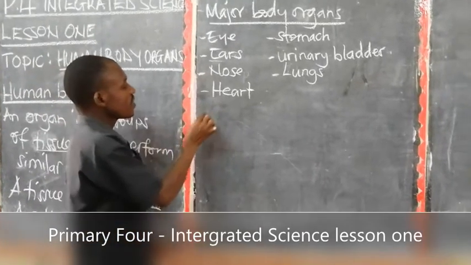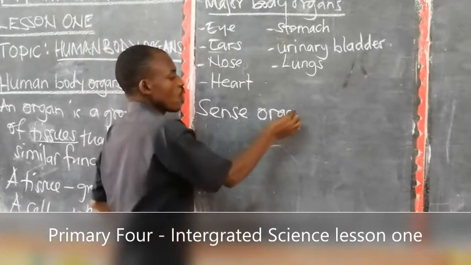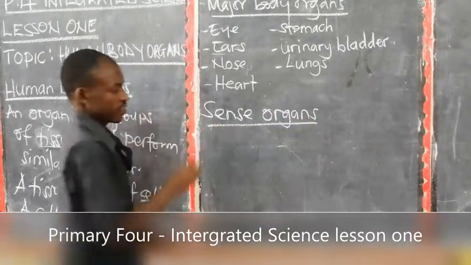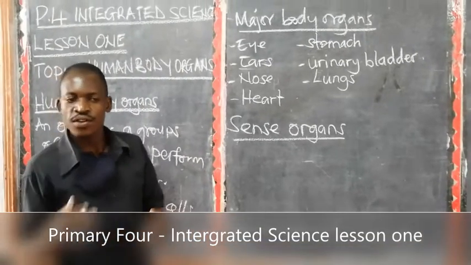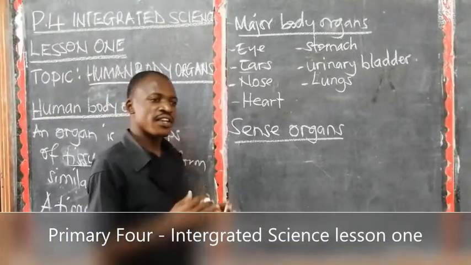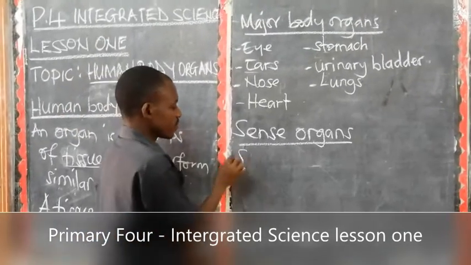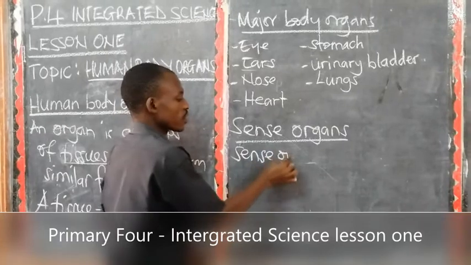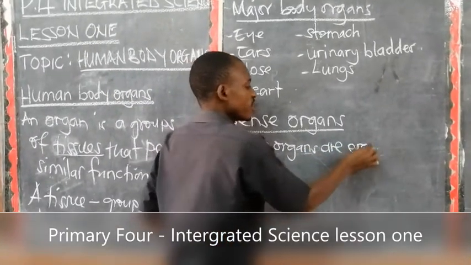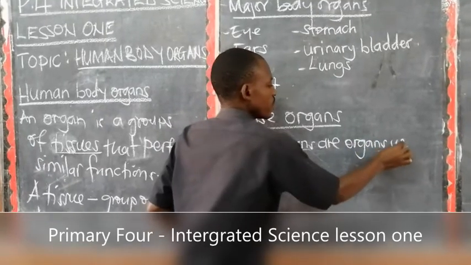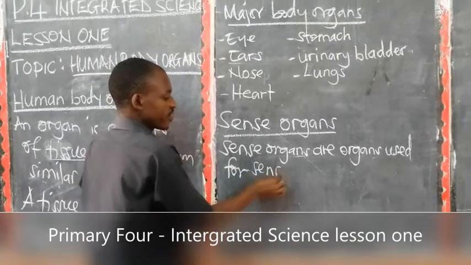Then we have what we call sense organs. Now you can ask yourself, what are sense organs? Sense organs are organs that are used for sensing.